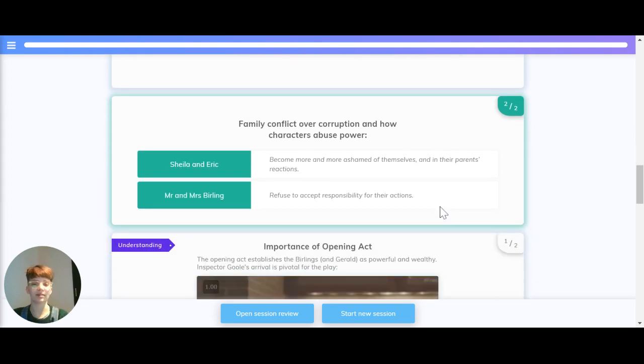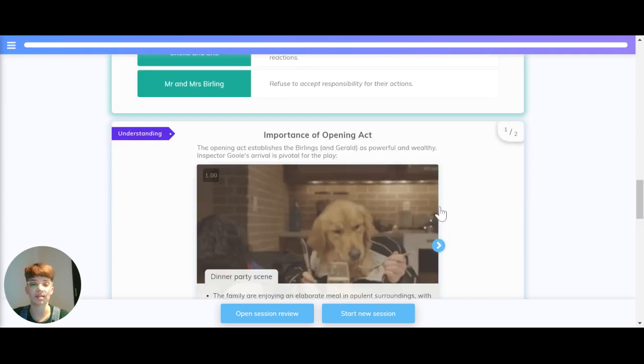So, quickly recapping that, how do different characters in the family react to and conflict over the abuse of power? Sheila and Eric become more ashamed of themselves and their parents' reactions, but Mr. and Mrs. Burling refuse to accept any responsibility for their actions.